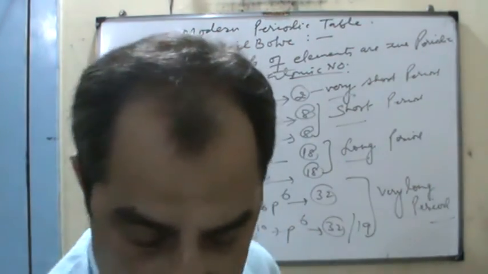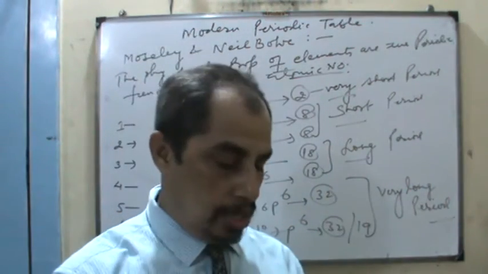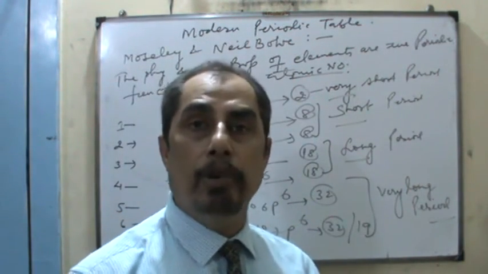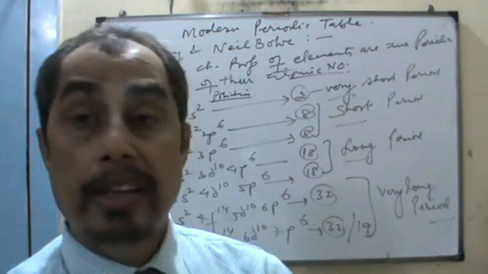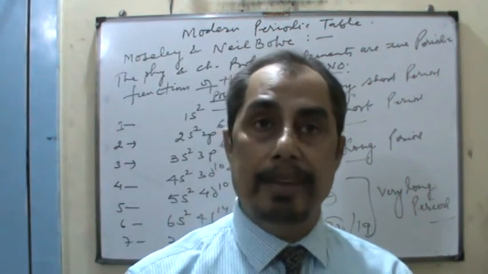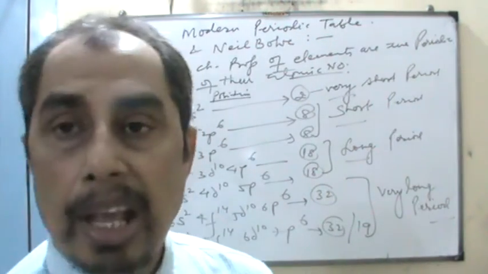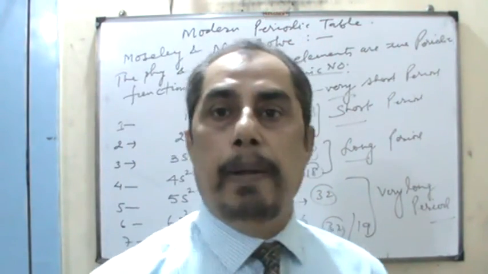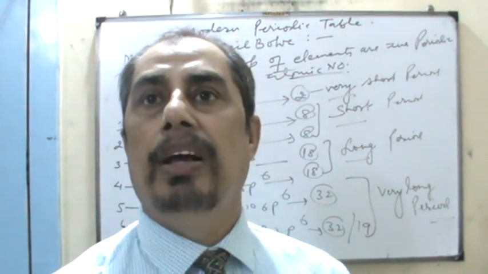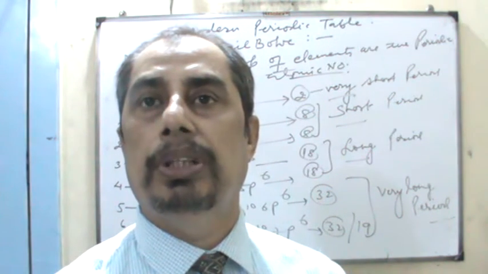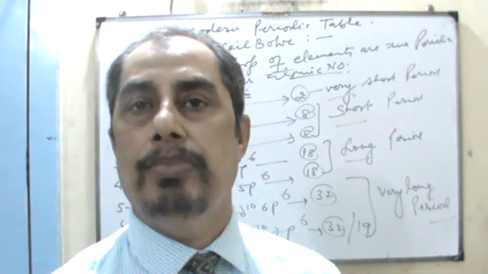So the merit of the modern table is that for the first time atomic number is the basis, which helps in predicting the properties. Next, you can have no problem for the isotopes, and no problem for the argon and potassium anomalous position.